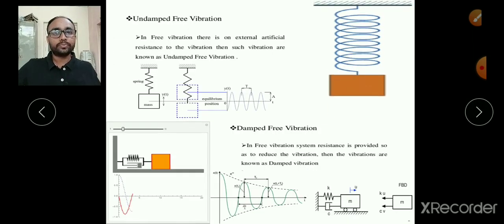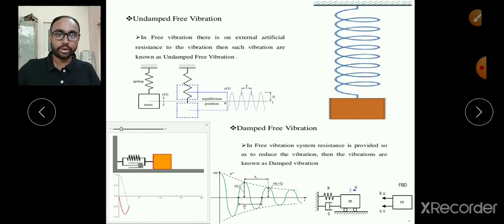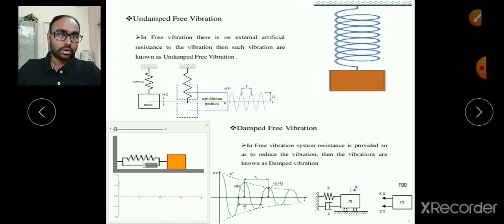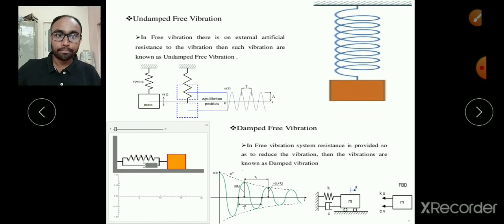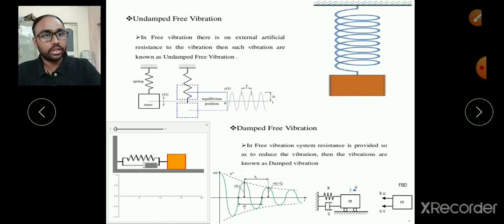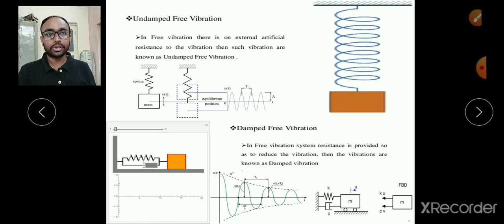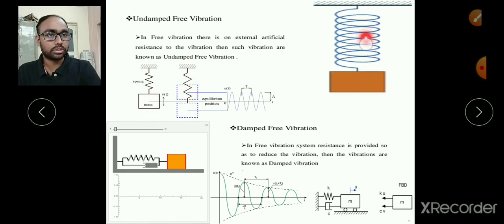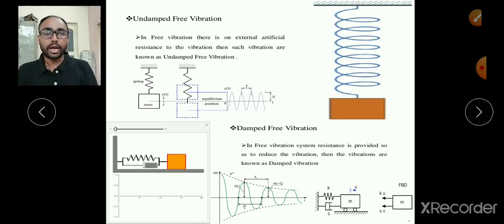Okay, now here we have two different kinds of free vibrations: undamped free vibrations and damped free vibrations. Here we can see the undamped free vibrations. There is no decrement in the amplitude of these oscillations or vibrations. From where it starts, it comes back to that position again and again, which means there is no decrement in the amplitude of vibration. I have drawn the same spring here as a steady diagram. This is a simulation we can say. Likewise, the block is taking vibrations with the help of this spring. And yes, let us consider this.